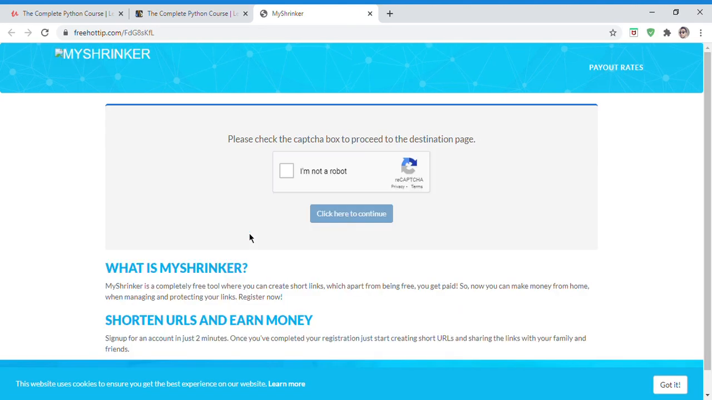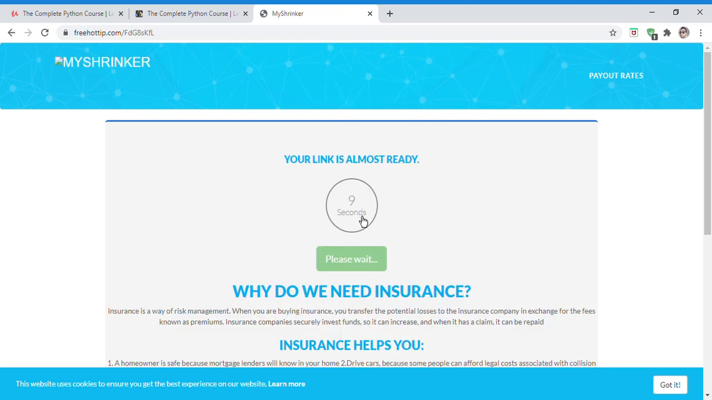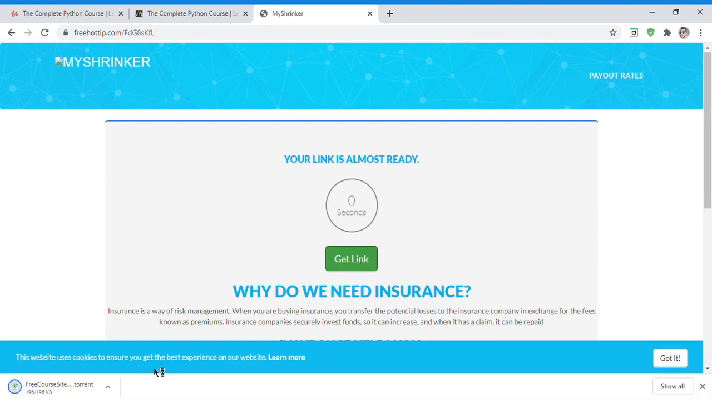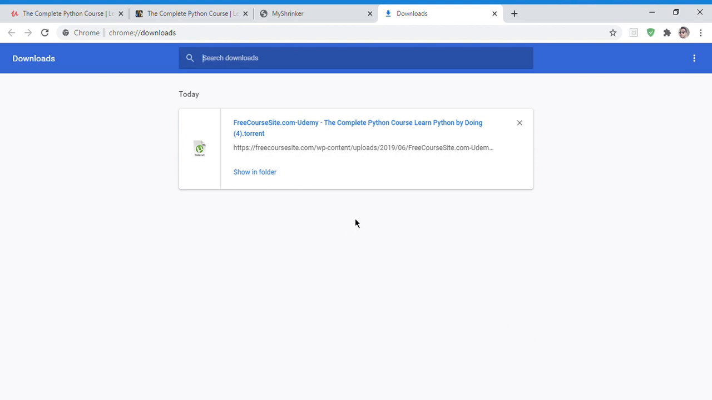You will get a captcha box. I'm not a robot. Of course, I'm not a robot. Click here to continue. Oh, we have to wait for 10 seconds. We are getting our NASA missile to be launched. Your link is almost ready. Action one, get the link. Get the link. Oh, our torrent link is over here. This is our torrent link.